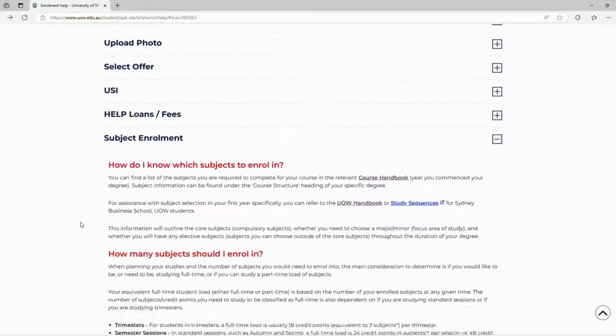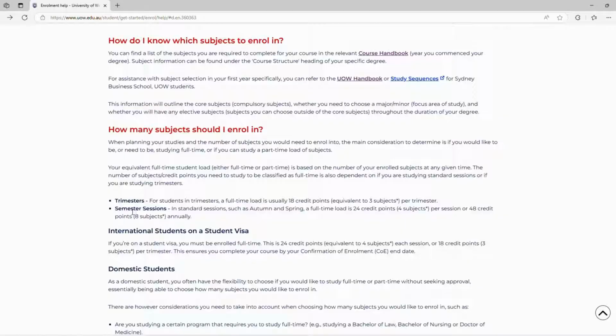For semester-based students, the recommended full-time study load to complete your degree in the minimum amount of time is 24 credits per session. This usually equates to 4 subjects. For trimester-based students, the full-time study load is 18 credit points per trimester, which usually equates to 3 subjects.